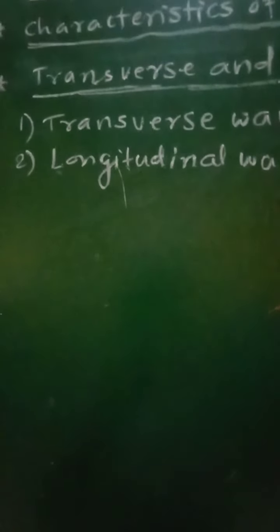Sixth characteristic: when longitudinal waves advance through the medium, there are periodic variations in pressure and density. So pressure as well as density will change along the path of the wave and also with time. The seventh property is that longitudinal waves cannot be polarized, as the direction of vibration of particles and the direction of propagation of the wave are the same or parallel to each other. Therefore longitudinal waves cannot be polarized. So this was regarding transverse waves and longitudinal waves.